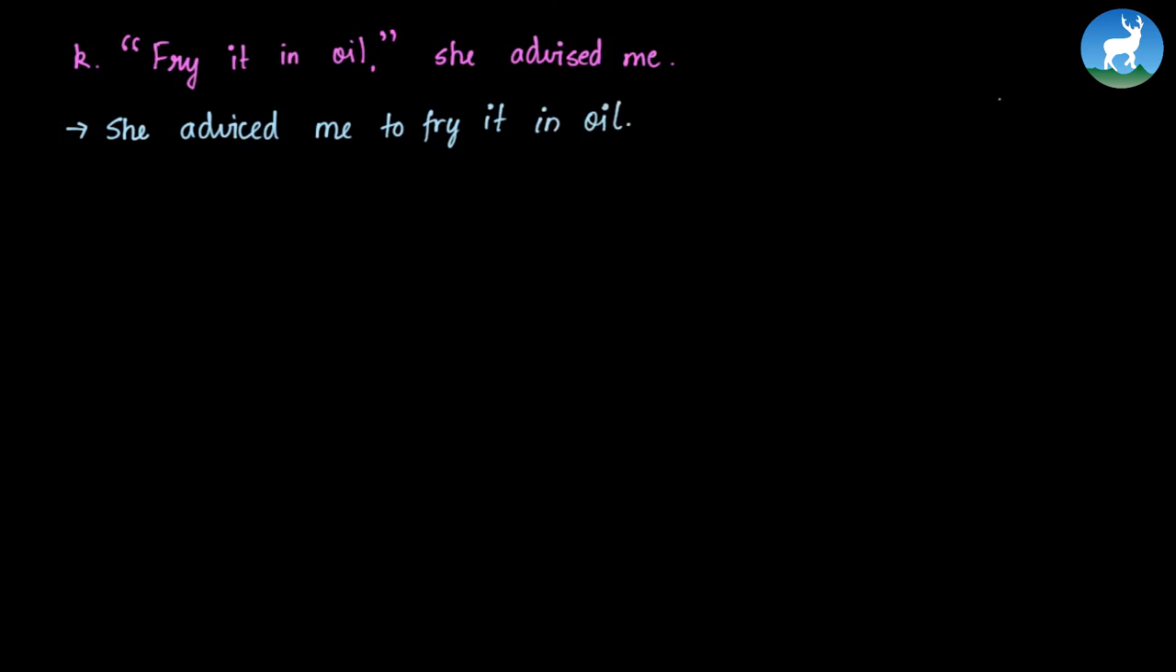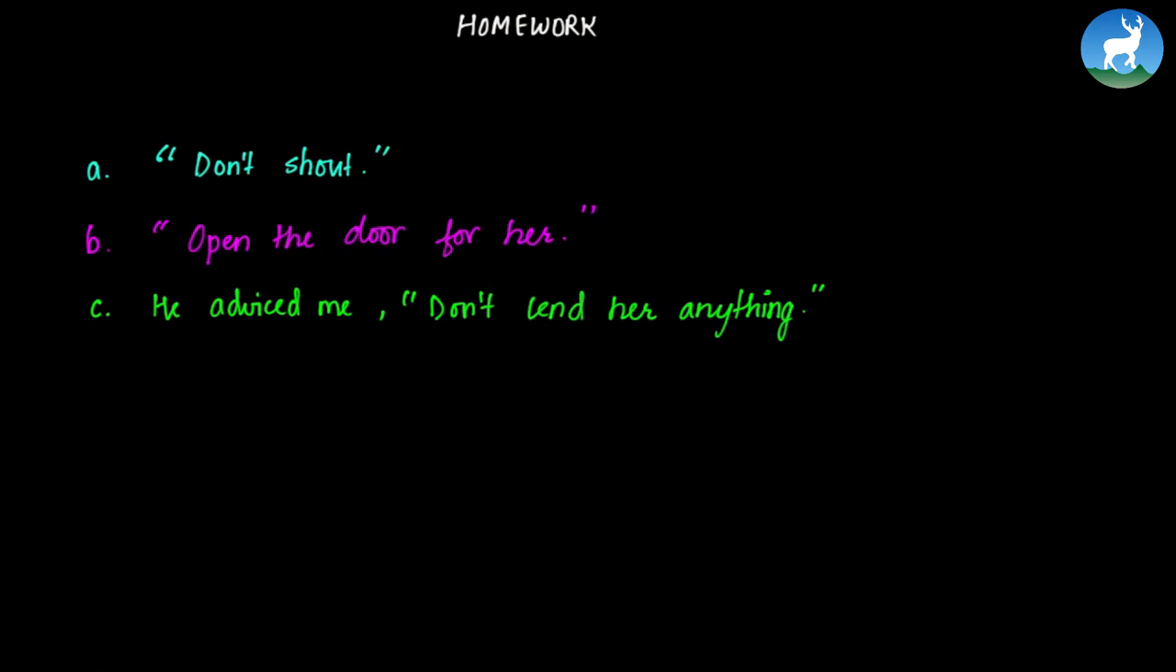And in this way, we've come to the end of this exercise. Here are three sentences and you need to convert them to reported speech. So the first one is "Don't shout." We've already done, the first question is similar to this one. So we've done "Don't wait." Now you have to do "Don't shout."